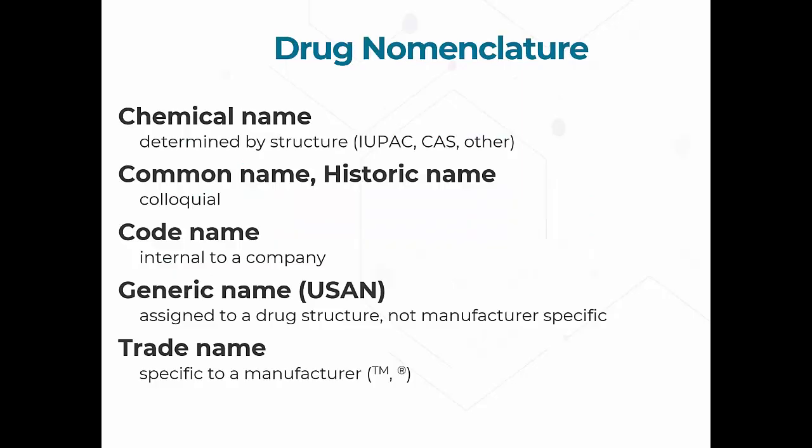So when we have drugs, there's a variety of types of naming systems that are applied to drugs. First of all, there's the chemical name. All molecules will have a chemical name. The structure, how the atoms are attached, the number of them, the types of atoms that are in there, all of those go into the structuring of the name. And there are various types of systems for doing that. So rather than having each individual discoverer randomly come up with names, there have been various conventions and groups of people who have gotten together and developed systematic naming systems.